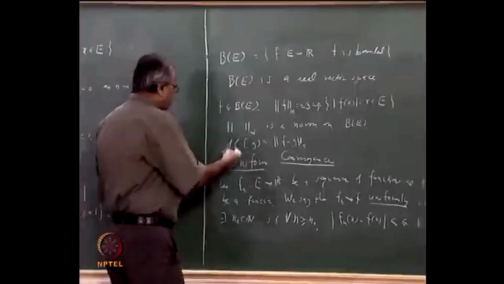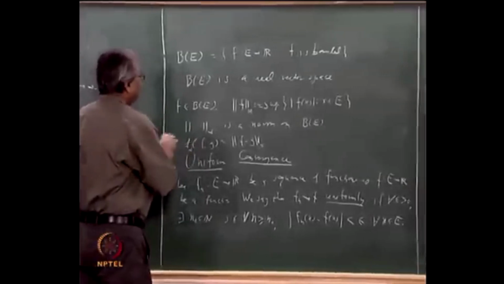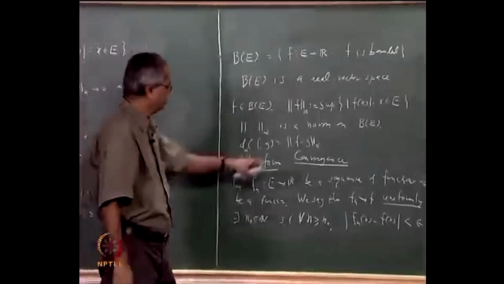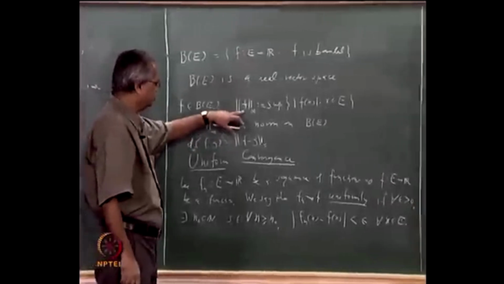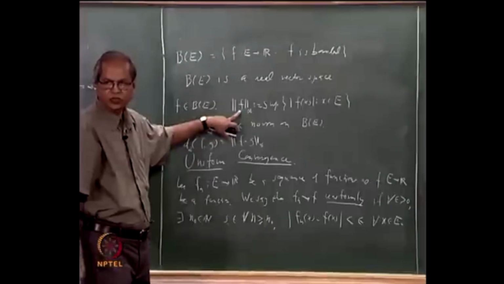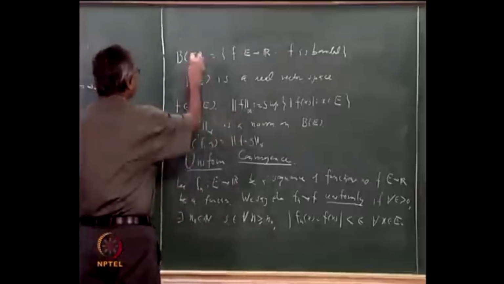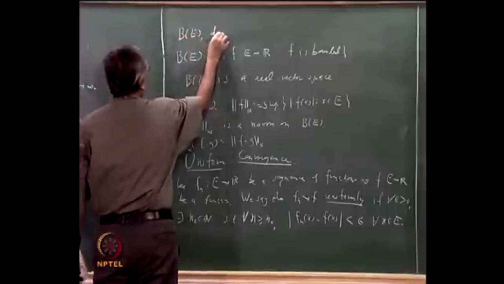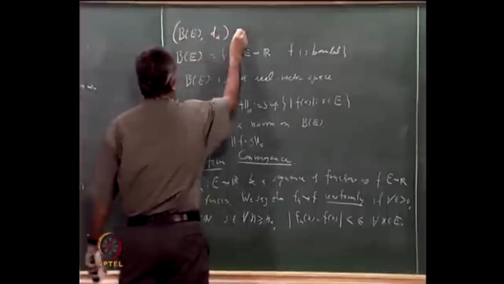This is also usually denoted as d suffix infinity, just to emphasize that this is a norm given by a supremum. So B(E) along with this metric is a metric space.